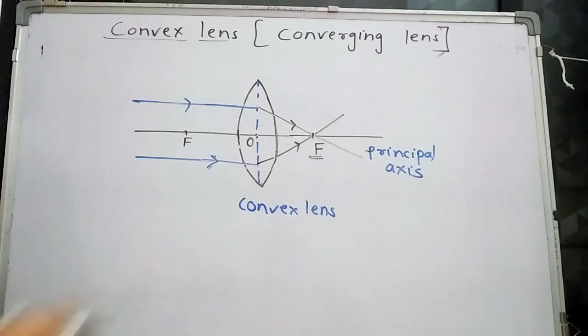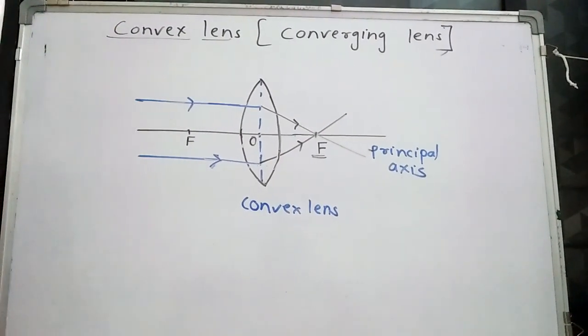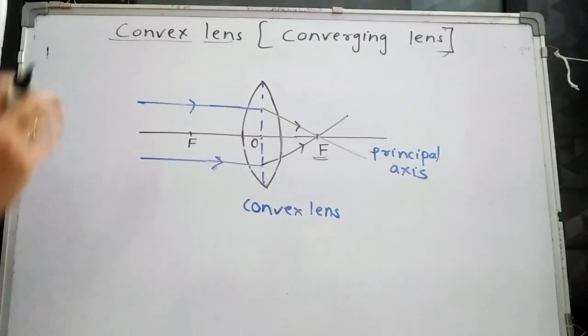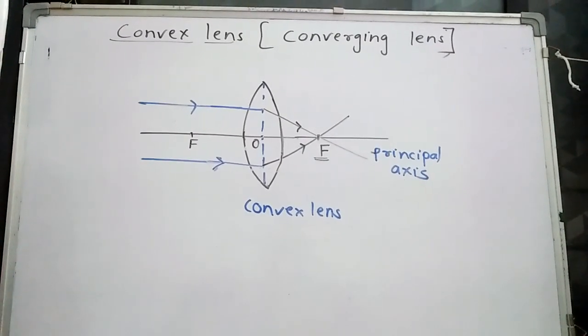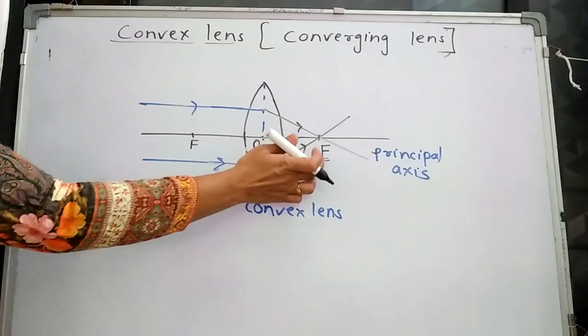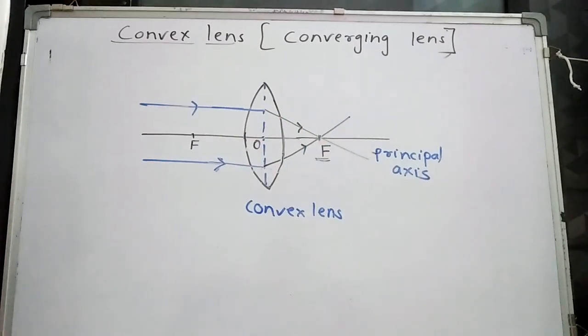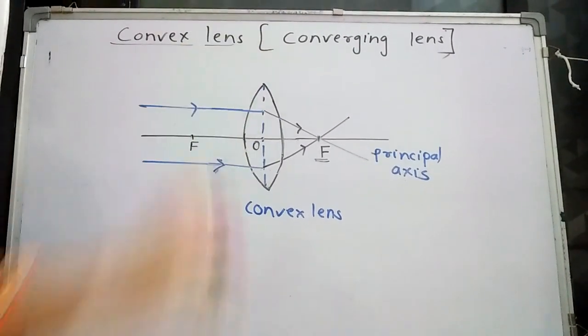So the convex lens and the concave lens both have two foci. Singular is focus. Here, this focus we got is called the principal focus, or we just call it the focus. So the convex lens is a converging lens.